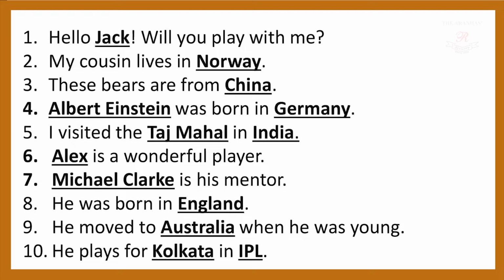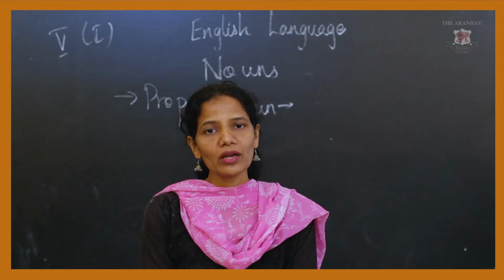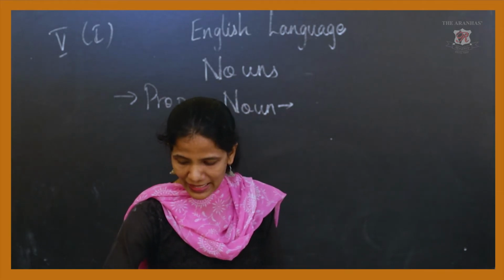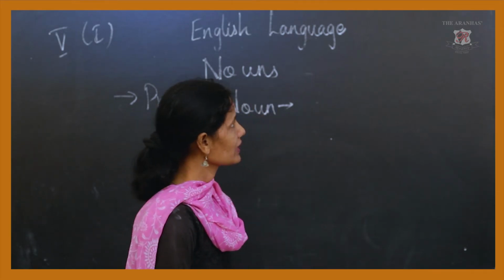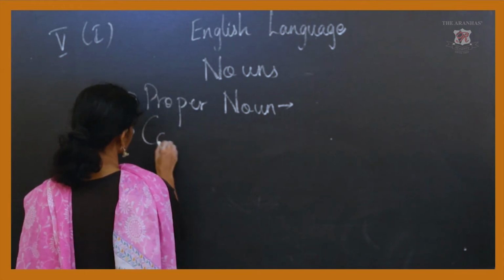He moved to Australia when he was young. Again, a specific name of a place. He plays for Kolkata in IPL. Now which match? A specific name of a match. IPL match. So IPL is again a proper noun. And Kolkata is again a specific name. So whenever we tell about a specific name of a person, place, animal or a thing, that is a proper noun. Now we are going to see the next type of noun, that is the common noun.